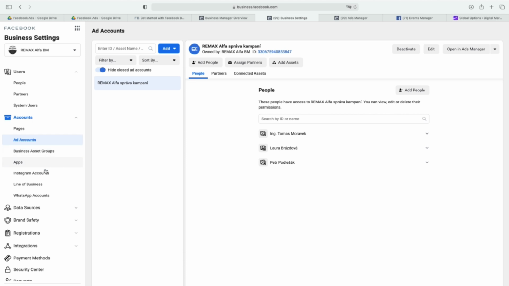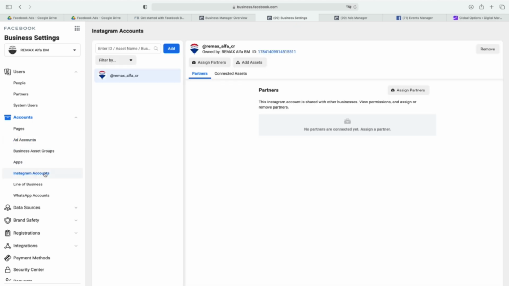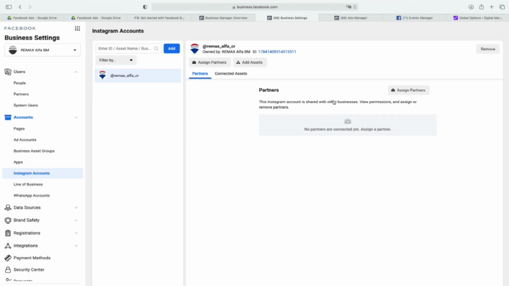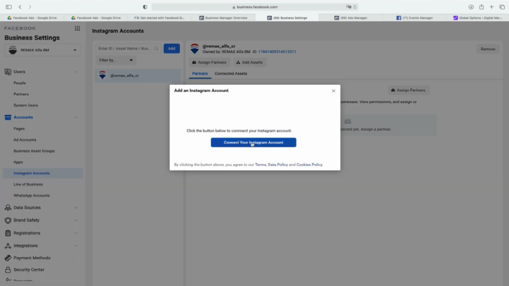Then of course what's important is the Instagram account. So as you can see, you can easily assign partners, but this is not so important right now. The most important is that you have the Instagram account inside your Business Manager. So you just edit, you just connect. It's the same as I showed you how to connect when you create a business page.